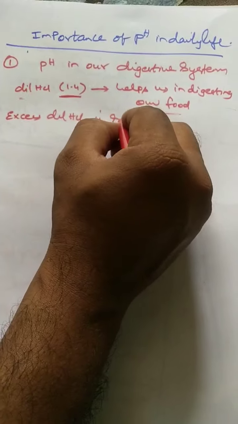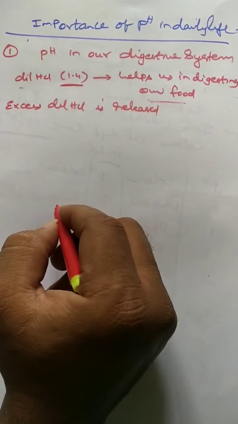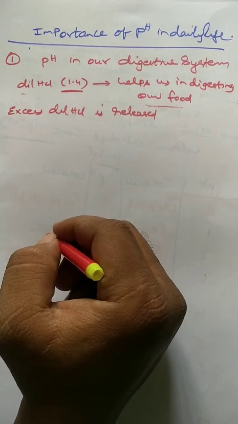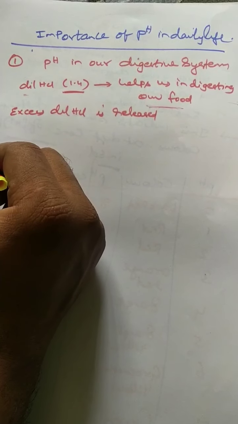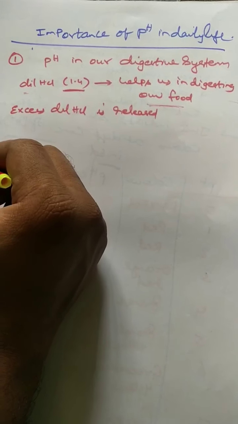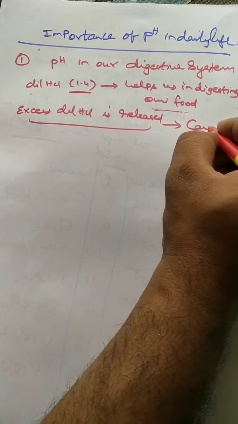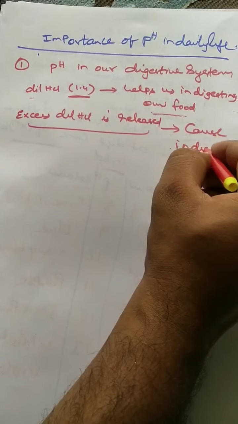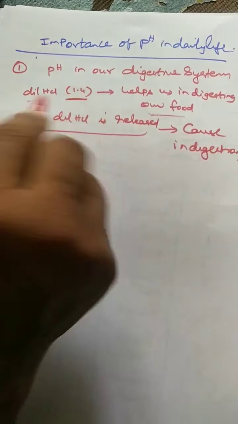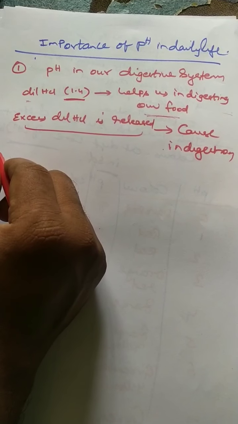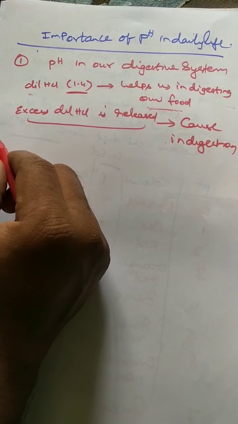Suppose sometimes for some people excess dilute HCl is released, right? The main habit is overeating and irregular eating habits. Some people have the overeating habit. For them excess dilute HCl will be released, and this excess dilute HCl causes an indigestion problem. If the pH value changes, definitely it produces pain and irritation.